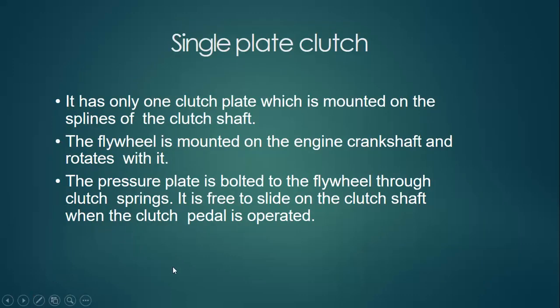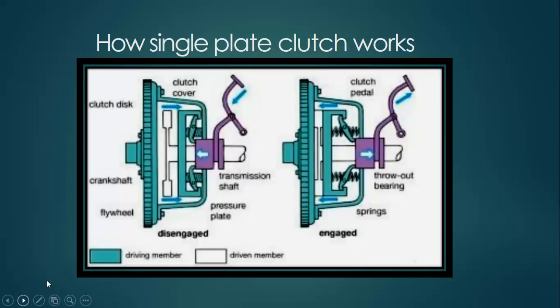Let's discuss the single plate clutch. A single plate clutch is a clutch which is mounted on a spline of a clutch shaft. The flywheel is mounted on the engine crankshaft and rotates with it. The pressure plate is bolted to the flywheel through the clutch spring. It is free to slide on the clutch shaft when the clutch pedal is operated. Let's see what the positions of the